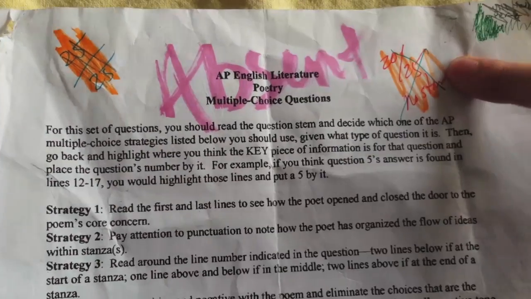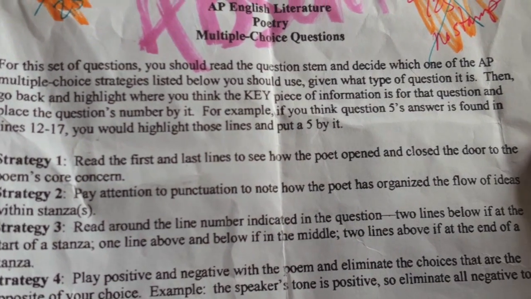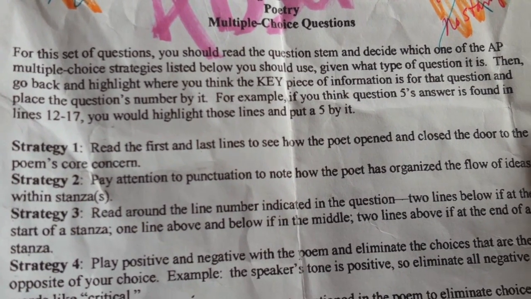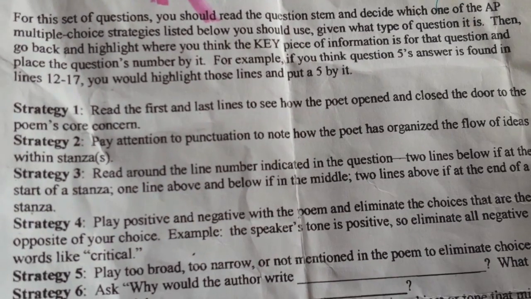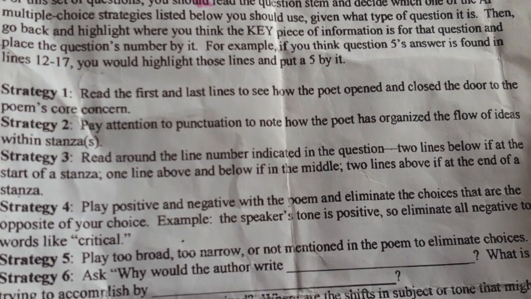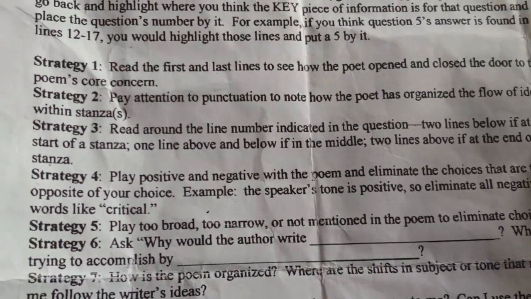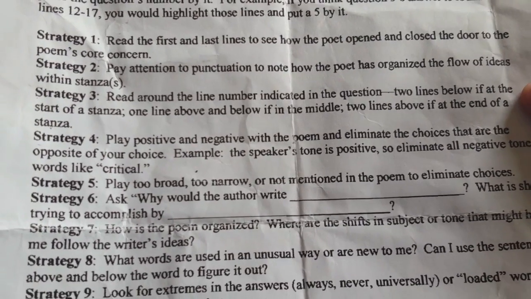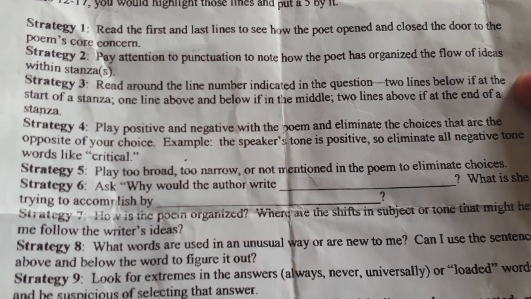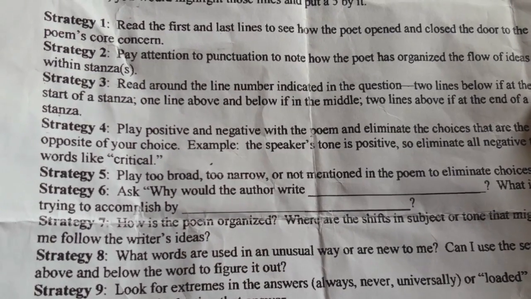In order to solve multiple choice, you need to know these rules. Strategy 1. Read the first and last lines to see how the poet opened and closed the door to the poem's core concern. Strategy 2. Pay attention to punctuation to know how the poet has organized the flow of ideas within stanzas. Strategy 3. Read around the line number indicated in the question. 2 lines below if at the start of a stanza, 1 line above and below if in the middle, 2 lines above if at the end of the stanza.